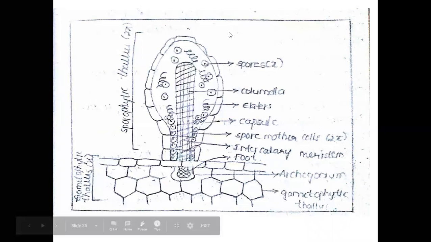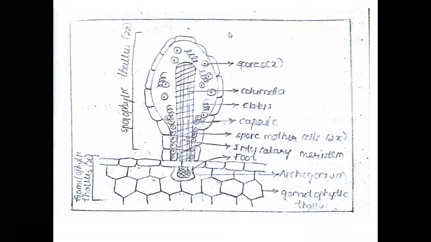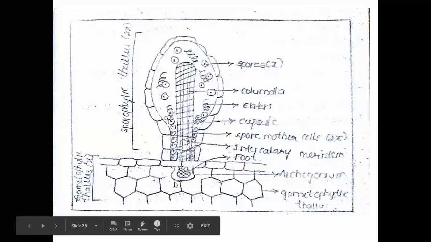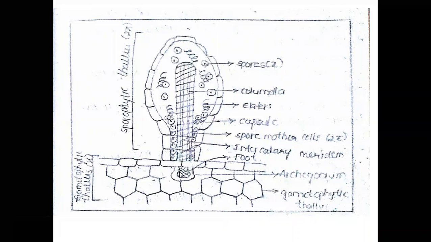The gametophytic thallus is in haploid condition. The haploid gametophytic thallus contains sexual organs like archegonium and antheridium. By the fusion of two gametes, male and female, a diploid zygote is formed in the venter of the archegonium.